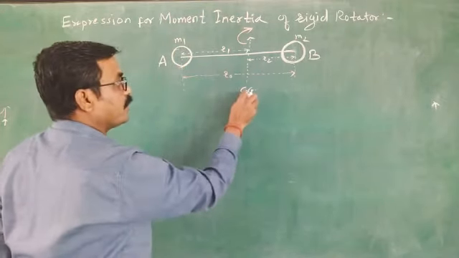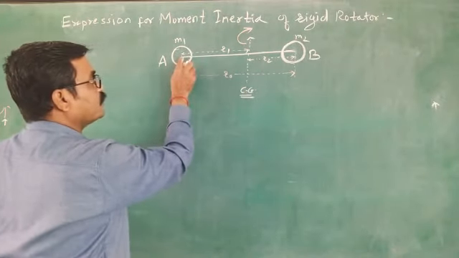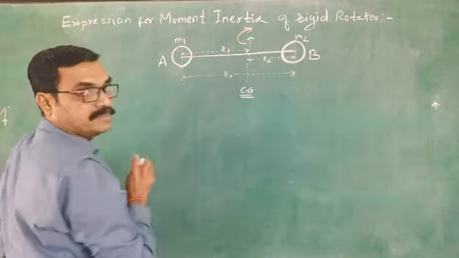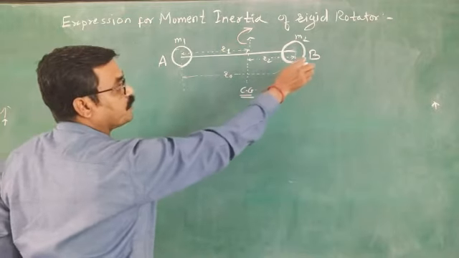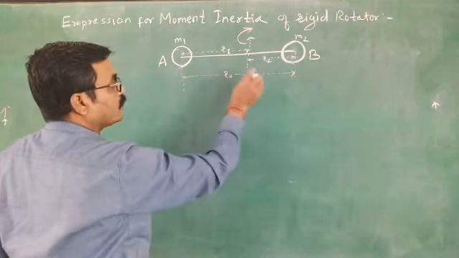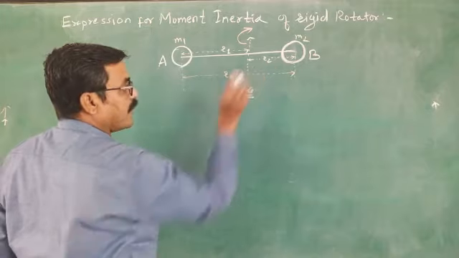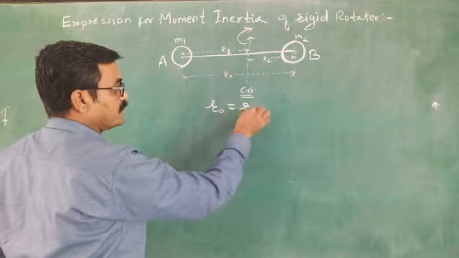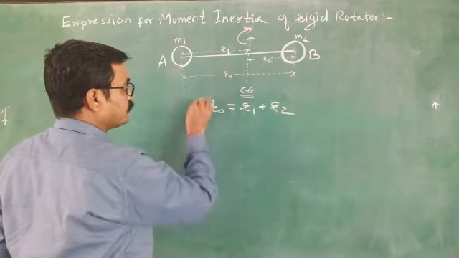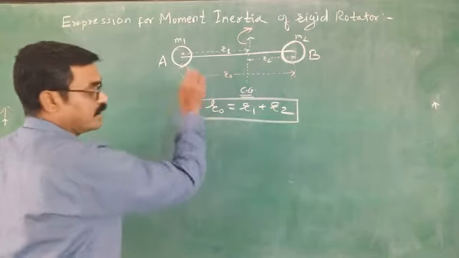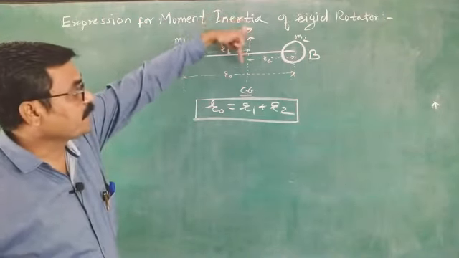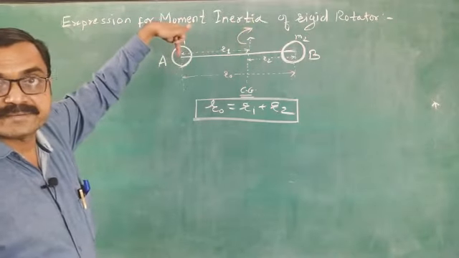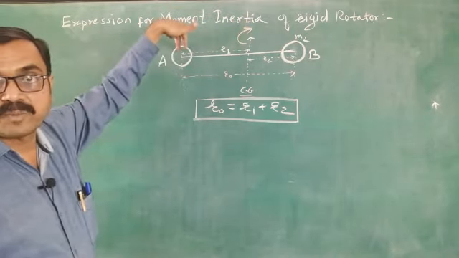Now this is the center of gravity, and the distance of atom A from the center of gravity is R1, and the distance of atom B in the molecule AB from the center of gravity is R2. From the diagram it is clear that R0 equals R1 plus R2. This is a heteronuclear diatomic molecule.